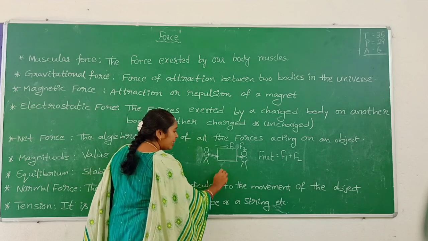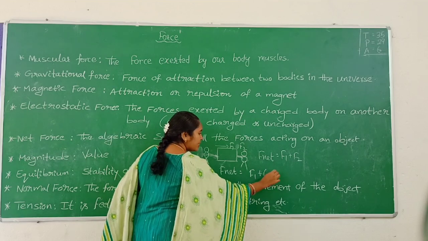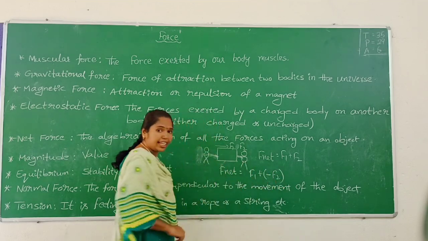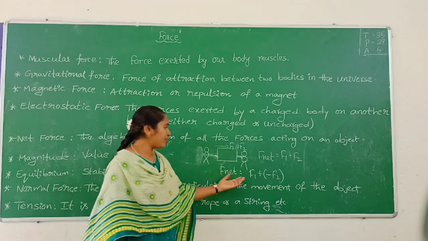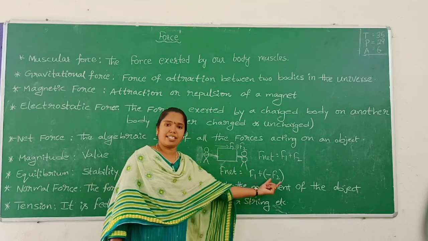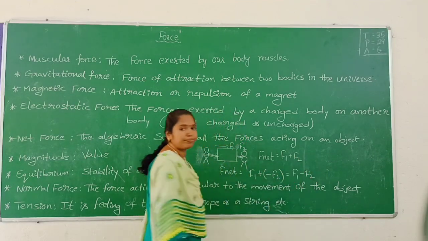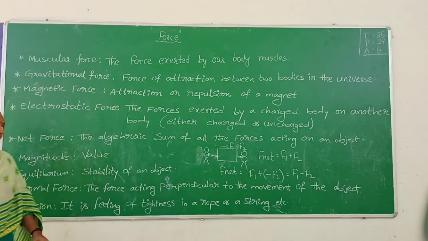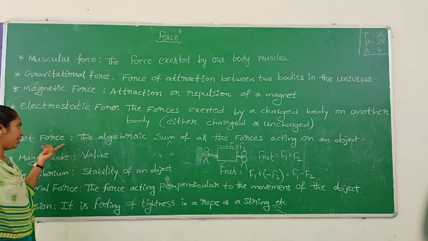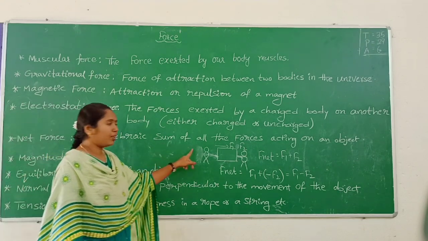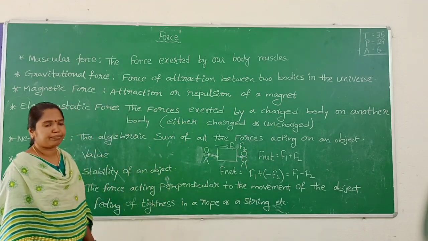So you write here net force is equal to F1 plus or minus F2. You give the sign according to the opposite direction. Then net force is F1 minus F2. So what is the meaning? Children, net force means the algebraic sum of all the forces acting on an object or body.